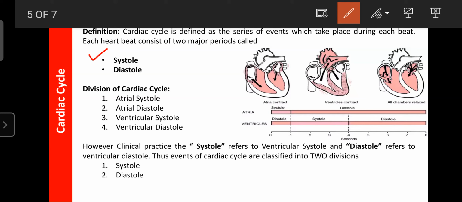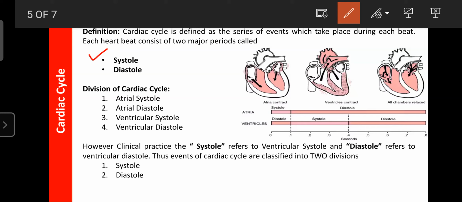So diastole is the relaxation of the cardiac muscle, and systole is the contraction of the cardiac muscle, which creates pressure on the blood as well as pumps the blood to the next chamber or the artery. These are the two major events present in each beat.